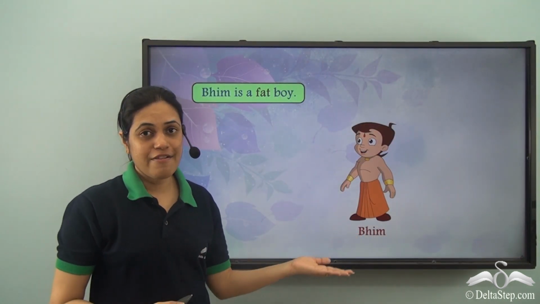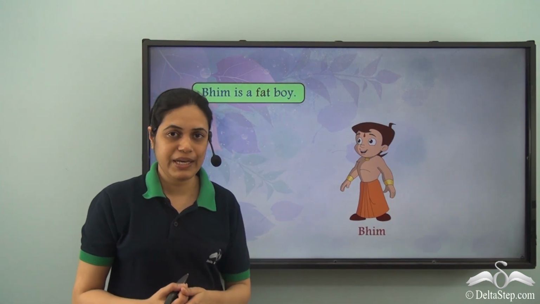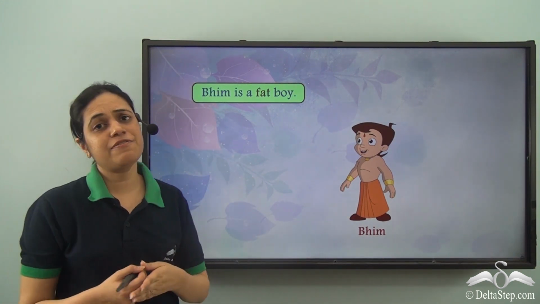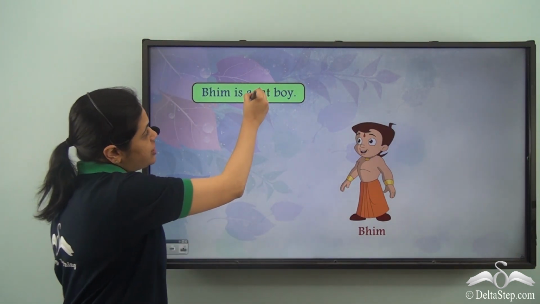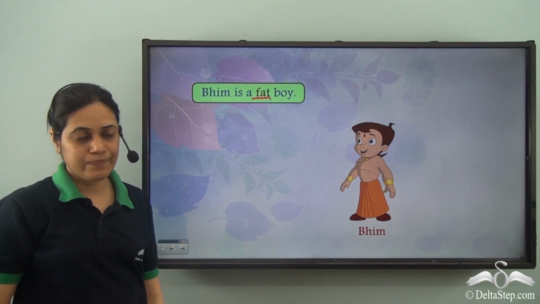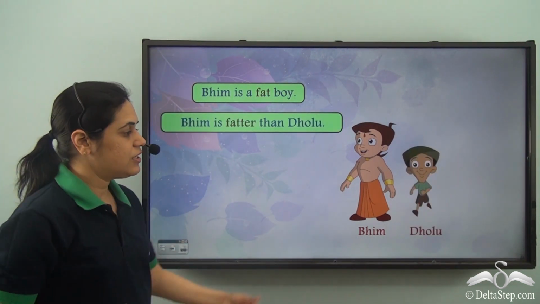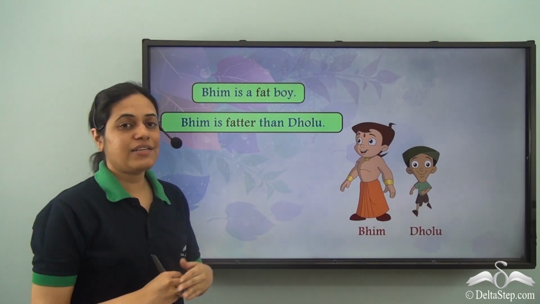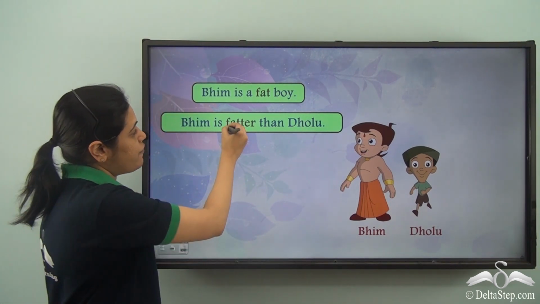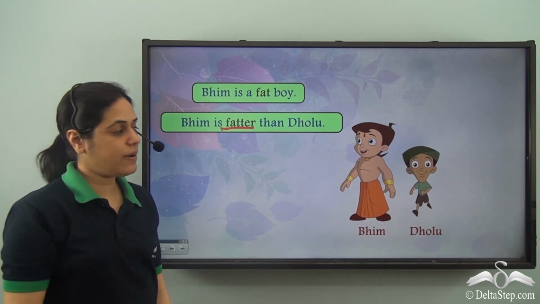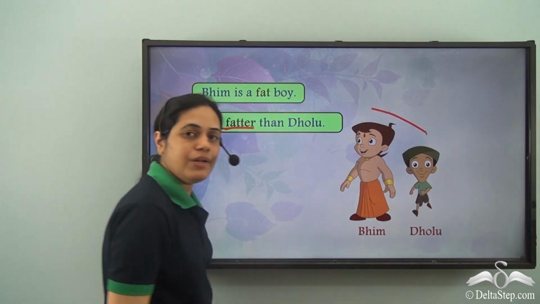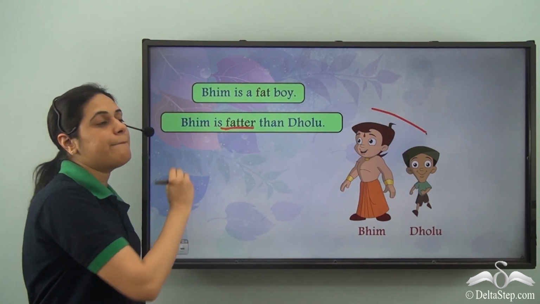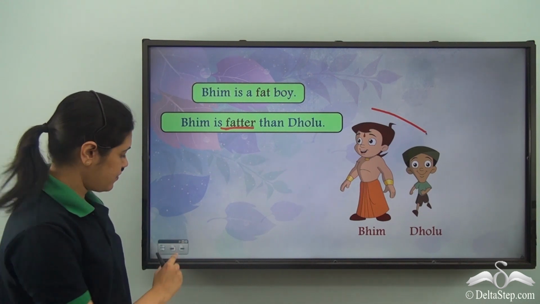So now we have our famous Laddu boy, Bheem. Bheem is a fat boy. The adjective over here is fat. And there comes the notorious Dholu. Bheem is fatter than Dholu. So fatter is used for comparing these two people. So it is the comparative degree of adjective.